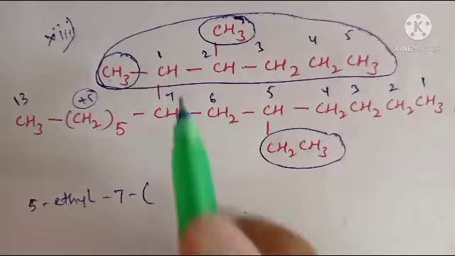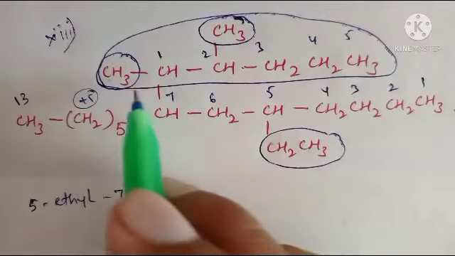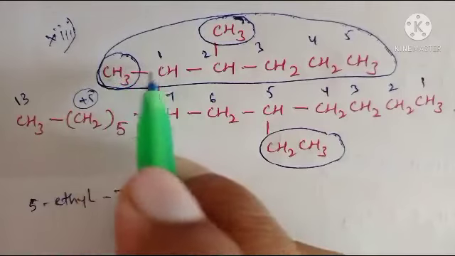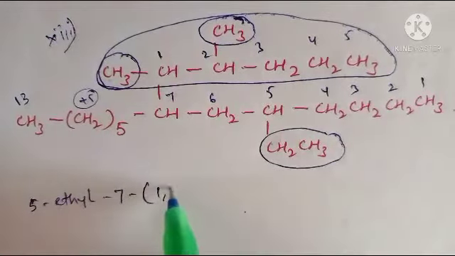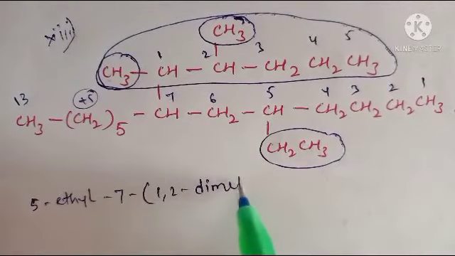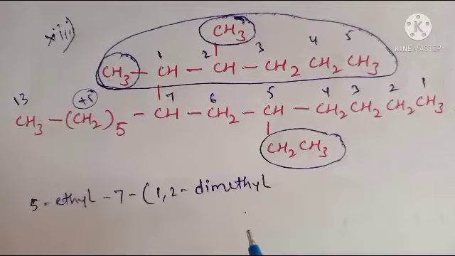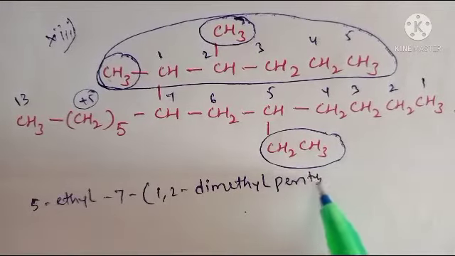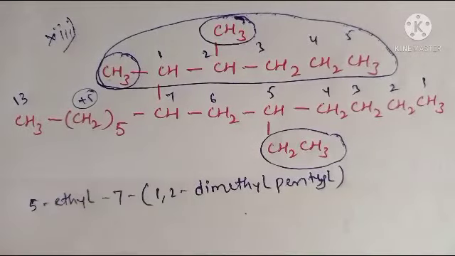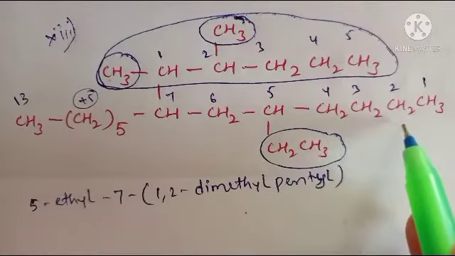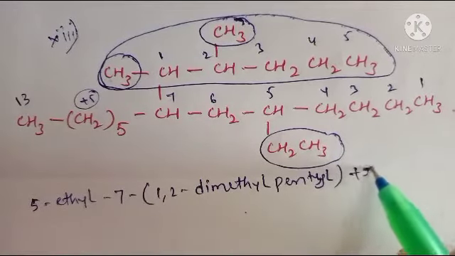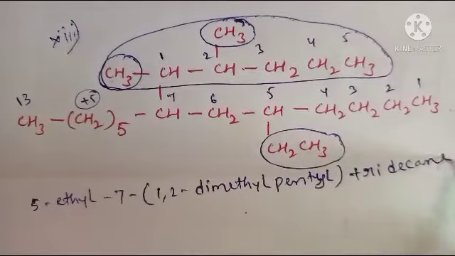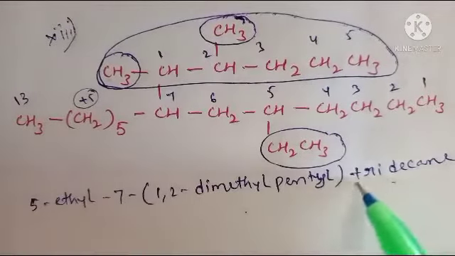But 7th position, actually this is pentyl, but it contains 2 substitutions. One methyl at first position and methyl at second position. So 1, 2 dimethyl pentyl. Pentyl. Substitution part completed. Now total how many carbons? 13 carbons. So 13 carbons means tridecane. So dec means 10, tri means 13.